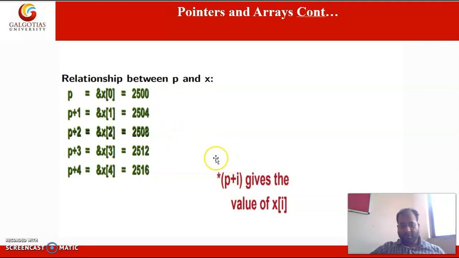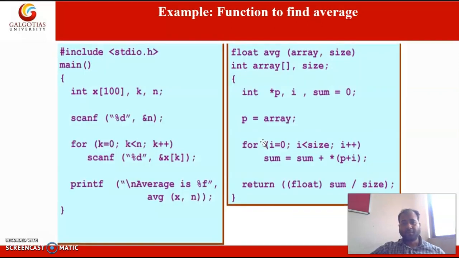Also, star p plus i gives, if star is there it means the value at the address. So p is the pointer and i is the index. It will give the value of x[i]. Suppose this i is 0, then it will give the value of the first element.